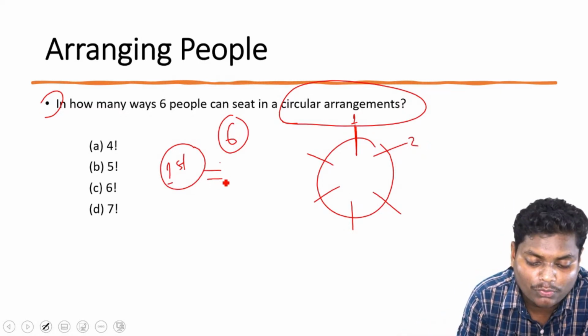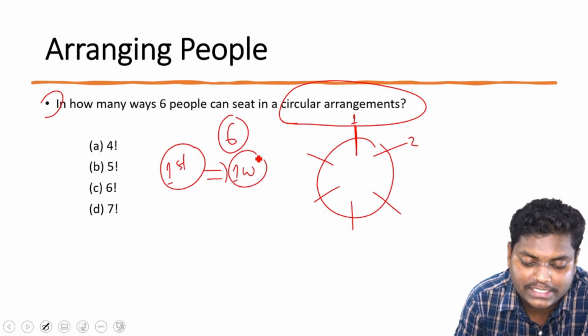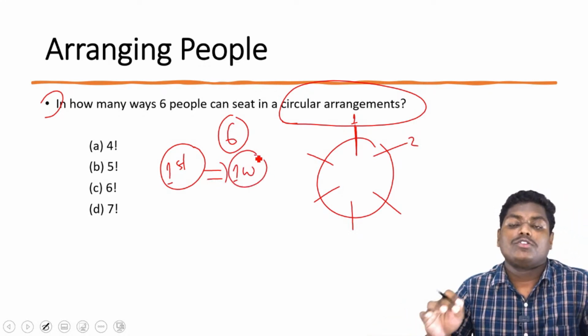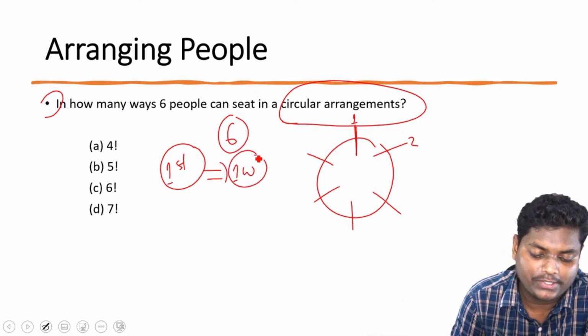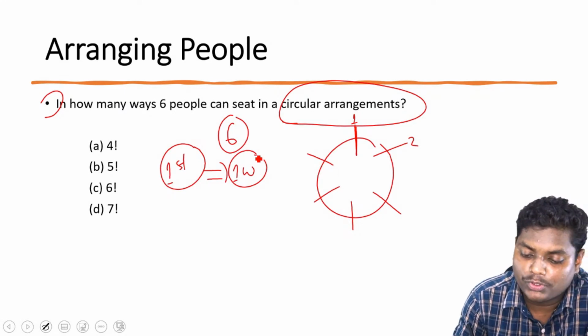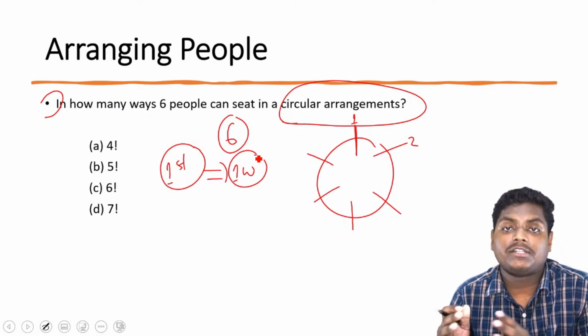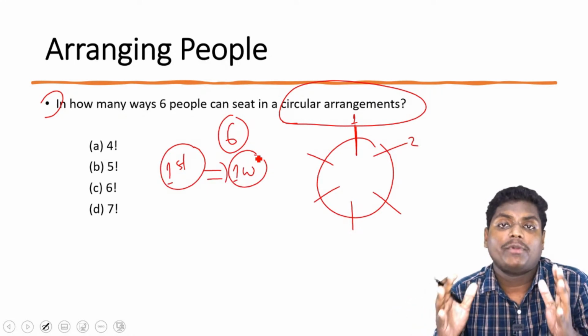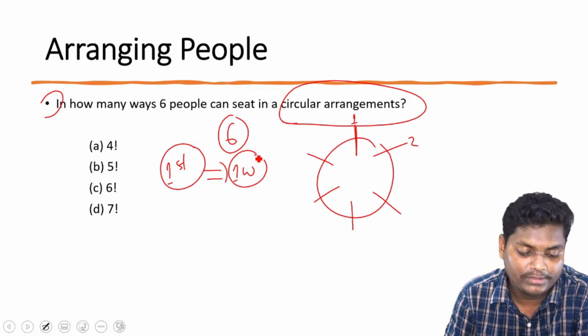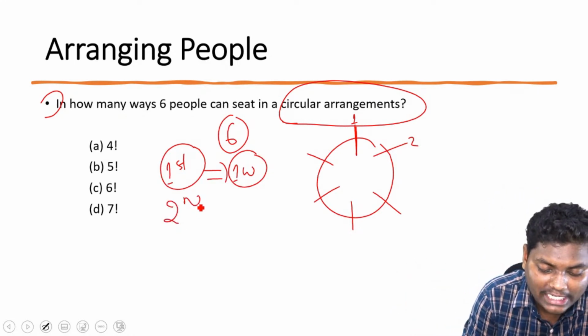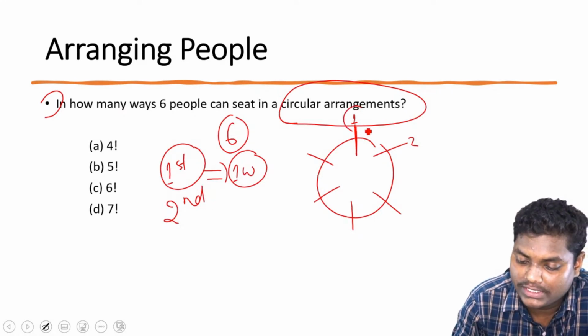So he has only one way to do it because there are no alternatives. All the positions are same. Whether he sits in position 1, 2, 3 doesn't make anything different because it is all the same. Now, when the second person comes, let's say the first person comes and sits over here.